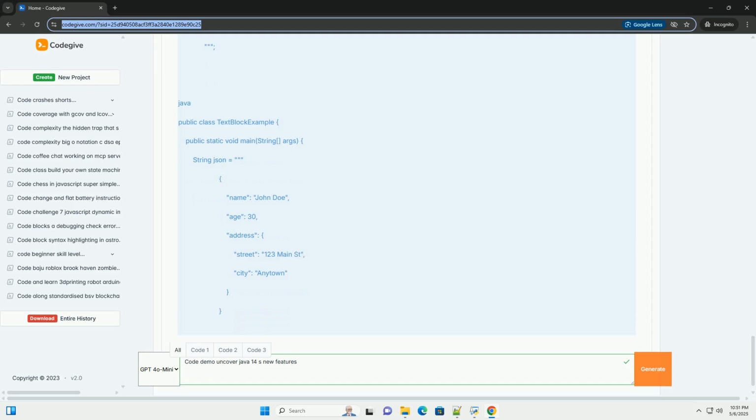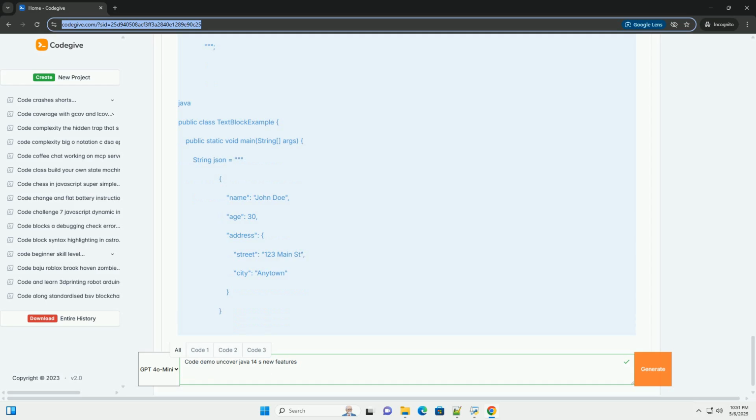When to use text blocks: when you need to define multi-line strings, such as HTML, XML, JSON, SQL queries, or code snippets, and when you want to improve the readability and maintainability of your code. 3. Helpful null pointer exceptions.